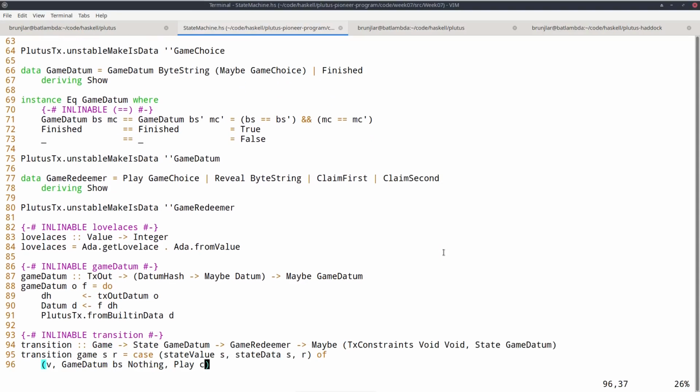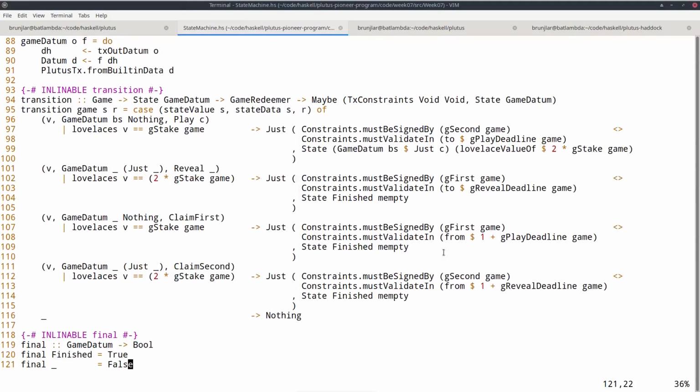And now this is the transition function of the state machine, which sort of corresponds, as we will see in a moment, to the make game validator that we had earlier. So this is basically the core business logic. It takes the game, the parameter, and now, as we saw in the definition of state machine, state datum. So remember that's a pair basically consisting of the datum and the value, and the redeemer, and then we must return Nothing if it's not allowed, and just a pair of new state and constraints on the transaction.